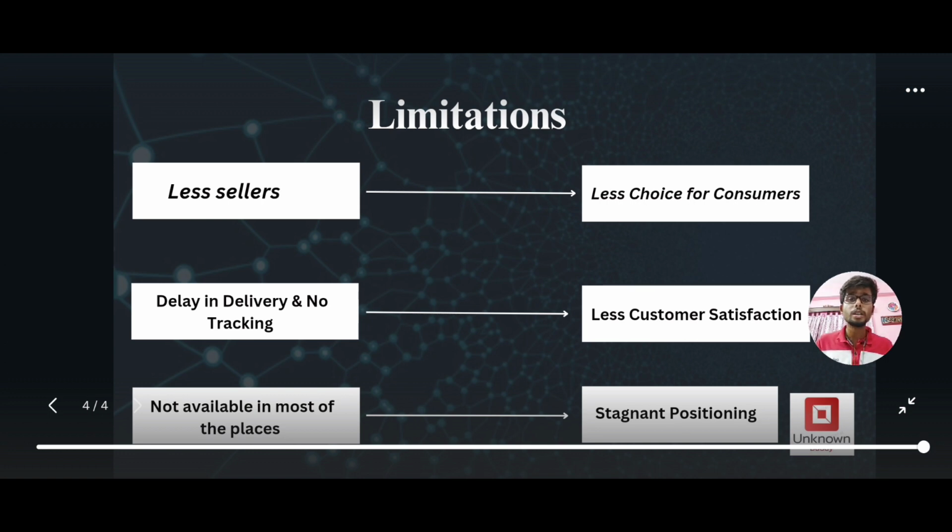And the third limitation is that it's not available in most places. Like Swiggy and Zomato, who also started in some major cities and major states and after that started to expand, I think ONDC is also on the same path. But they have to look into this, because the pace and the fame which social media has created regarding ONDC is very good. I do think ONDC should integrate more places, be it rural, urban, anything will work. And if they don't do that, then their positioning or their growth will be stagnant. So these are the things which ONDC actually needs to take into consideration for their full growth story.